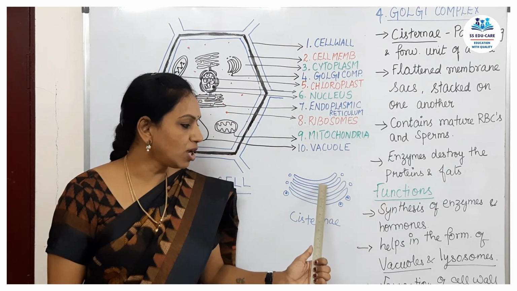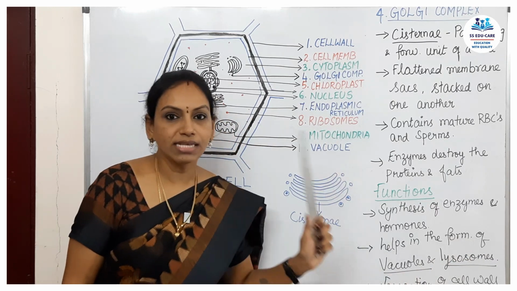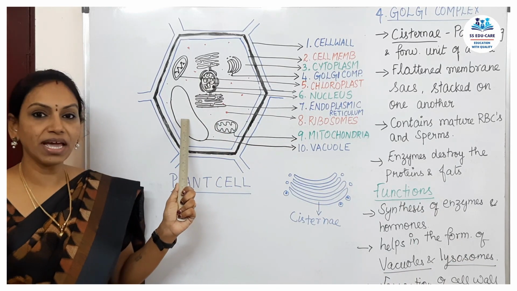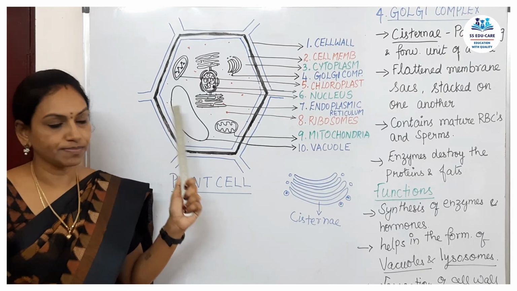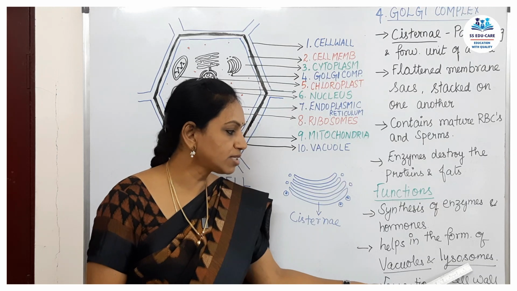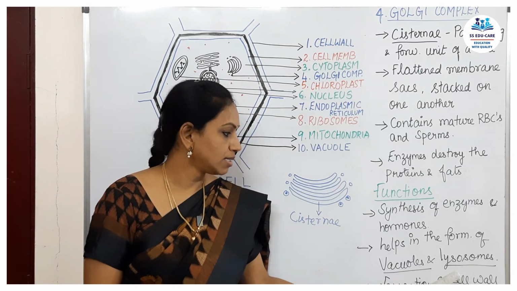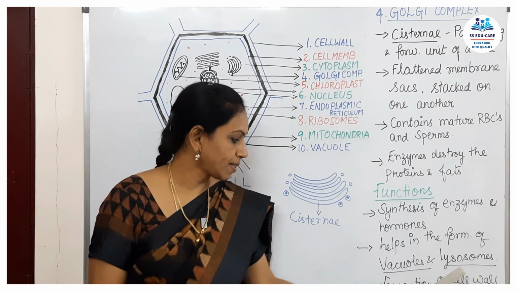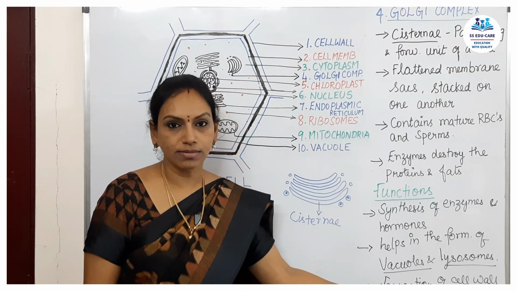Then this Golgi complex also helps in the formation of vacuoles. As I already said, vacuoles play a major role in the plant cell in storing water molecules. Then it also secretes and synthesizes lysozymes. Then it also helps in the formation of the cell wall.